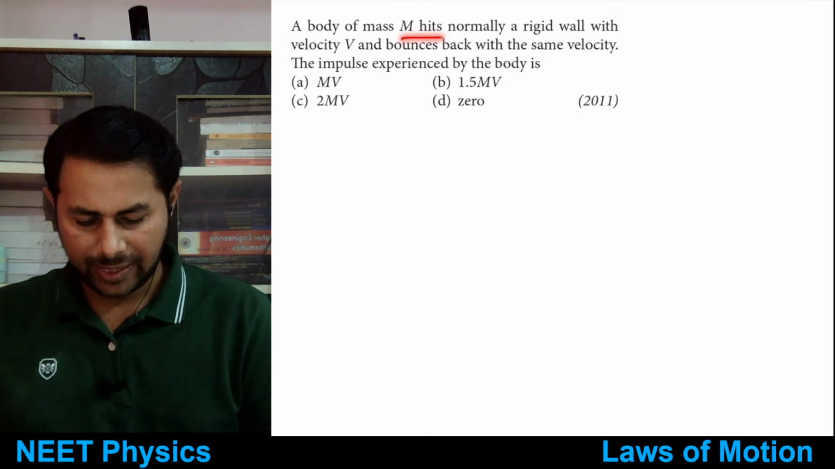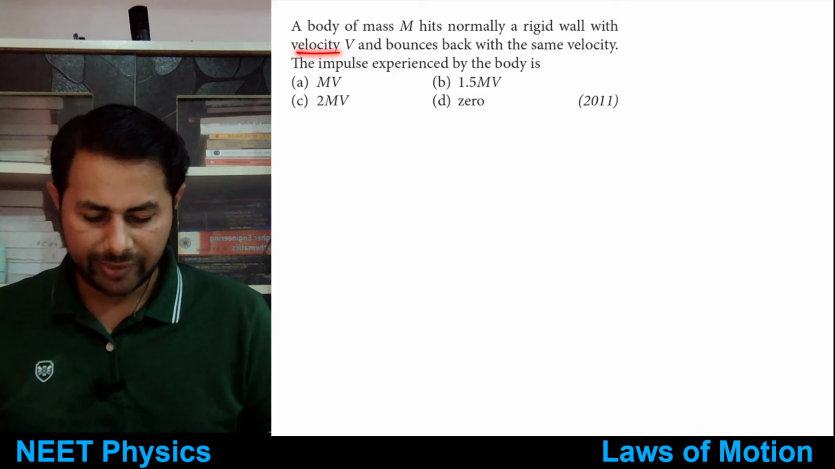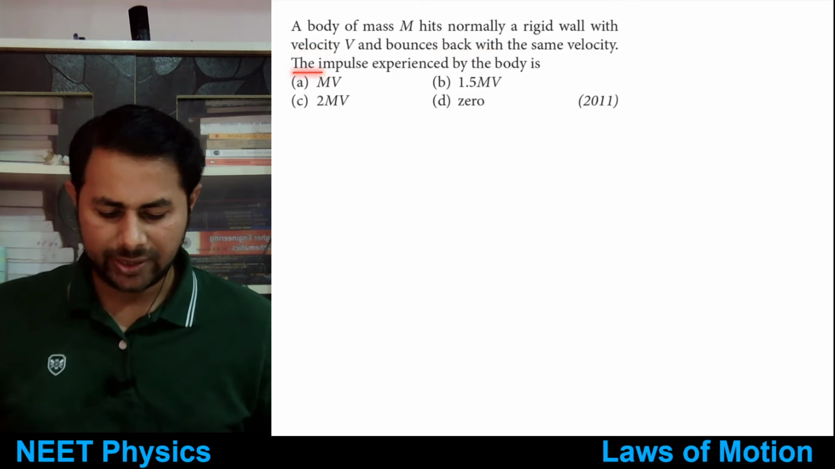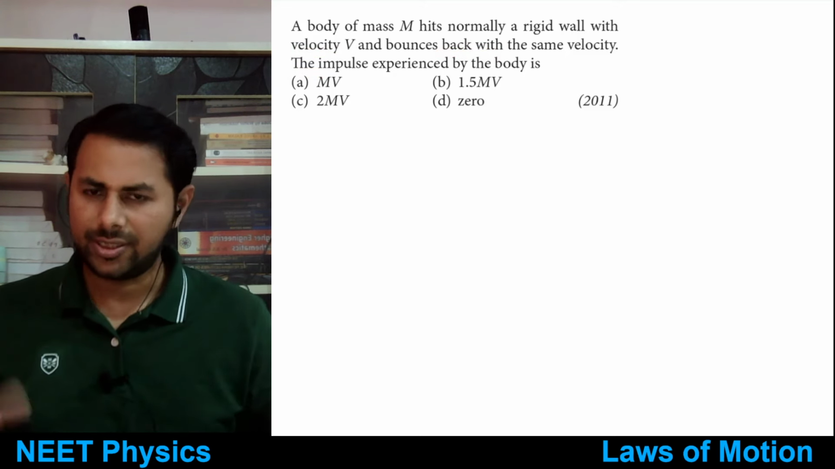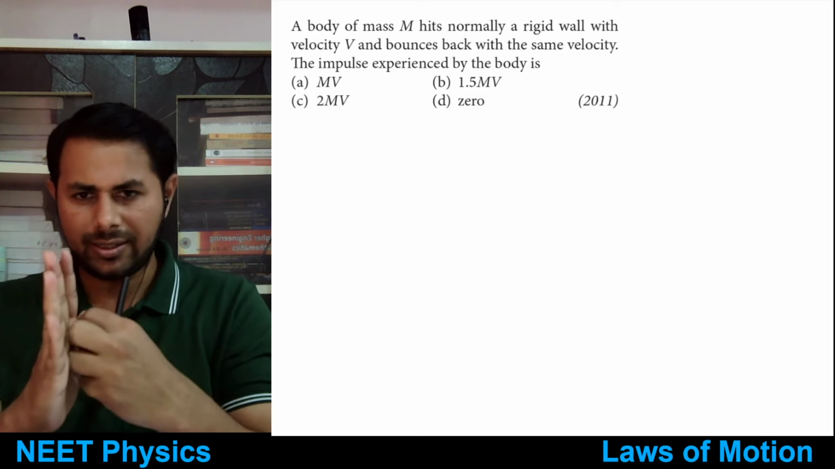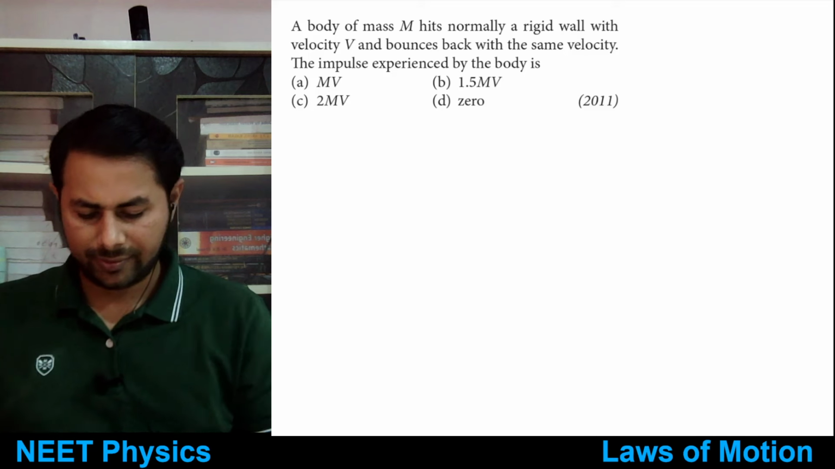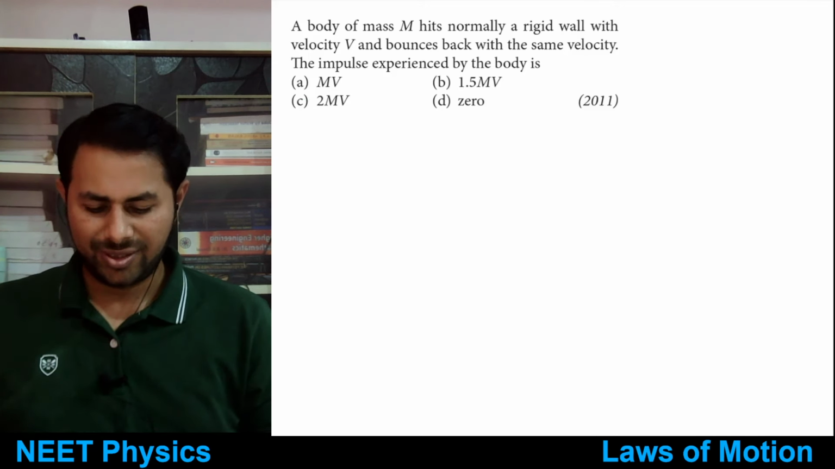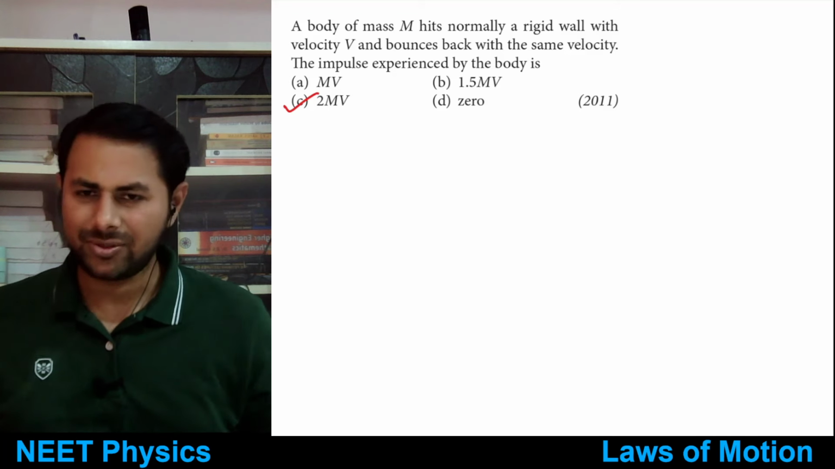A body of mass m hits normally a rigid wall with velocity v and bounces back with the same velocity. The impulse experienced by the body is. So we have seen this one, right? It's just like the ball hits with the bat and comes back with the same velocity. So how much is the impulse? It is not 0. Option C. Yeah, very good. It's option C.